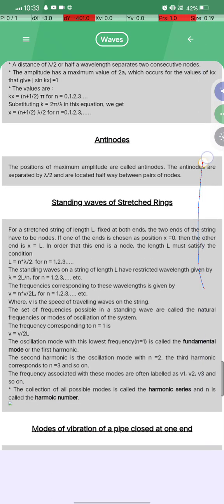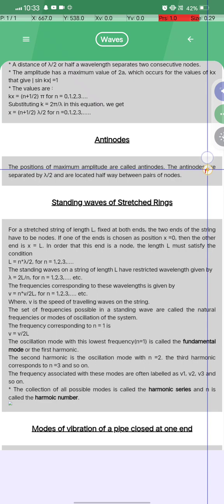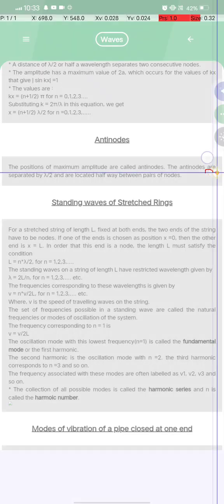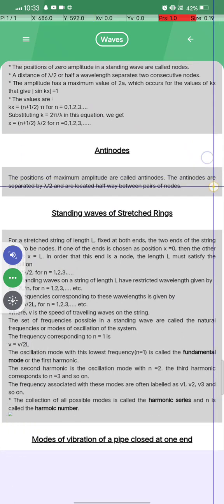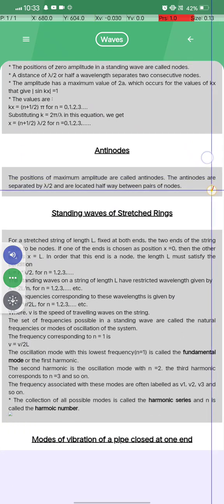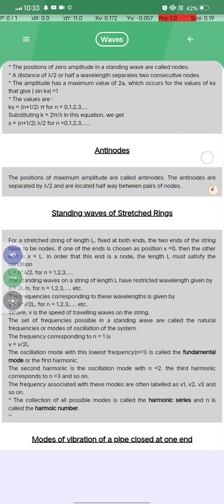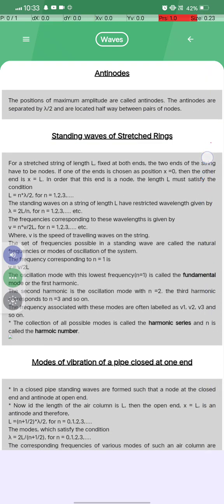What are antinodes? The positions of maximum amplitude are called antinodes. Okay, any doubt? And antinodes are separated by lambda by 2 and are located halfway between pairs of nodes. Standing waves on strings.